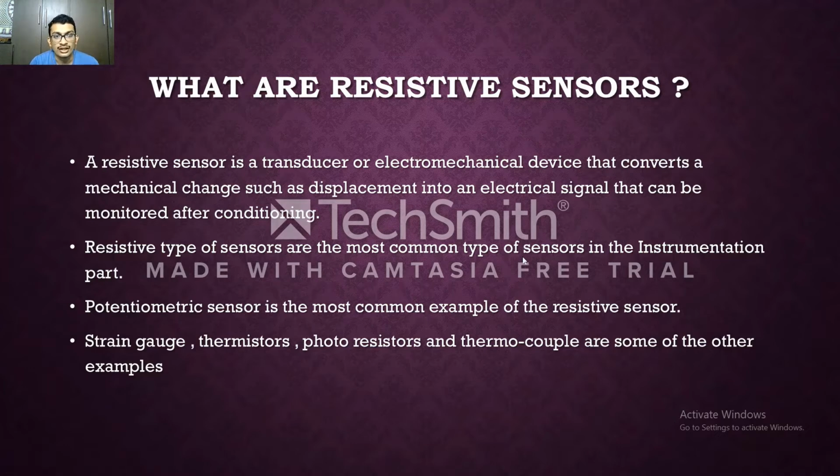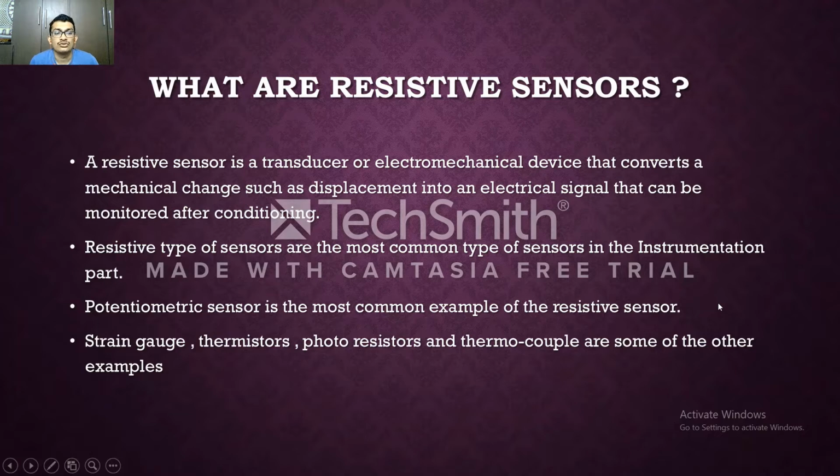Resistive type sensors are the most common type of sensors in instrumentation. Other than capacitive and inductive, resistive sensors are the simplest form of sensors used in any factory, because whenever we see an example of a boiler or any other device like containers or flow meters, all of these work on the principle of resistive sensors, because they are the most commonly used sensors, easiest to understand, easiest to convert from one energy form to another, and the construction is also very simple.